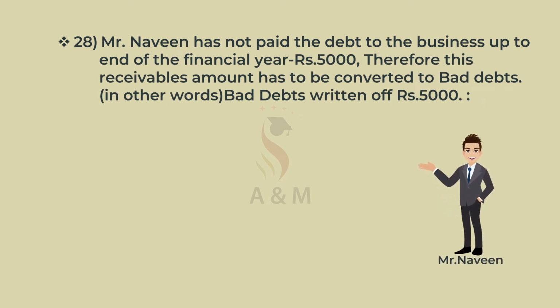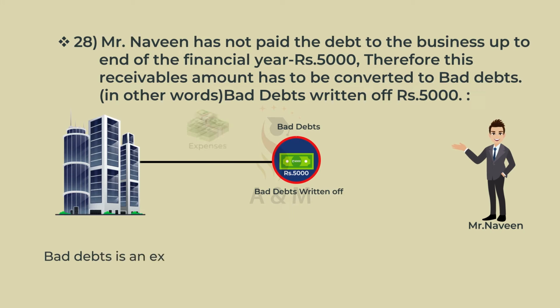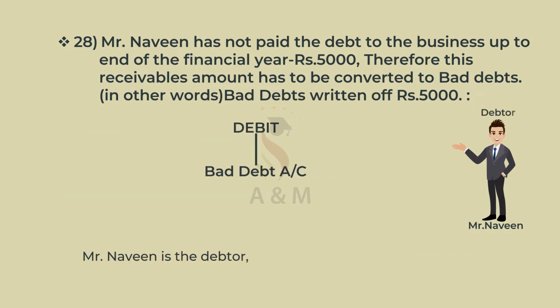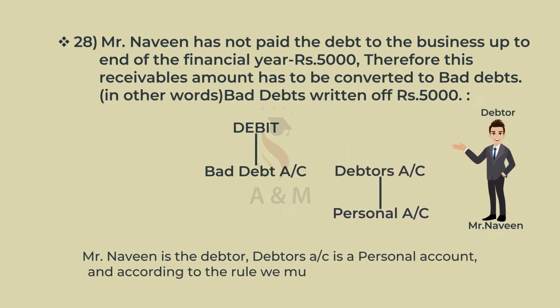28. Mr. Naveen has not paid the debt to the business up to the end of the financial year, Rs 5,000. Therefore, this receivable amount has to be converted to bad debts. In other words, bad debts written off Rs 5,000. Bad debts is an expense to the business. Therefore, debit bad debts account. Mr. Naveen is a debtor. Debtor's account is a personal account, and according to the rule, we must credit the debtor's account.